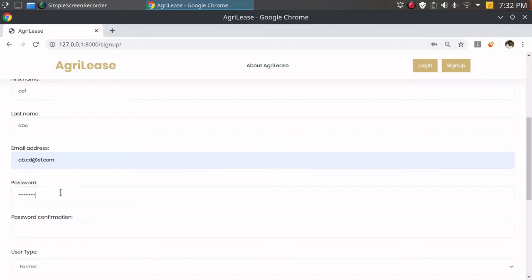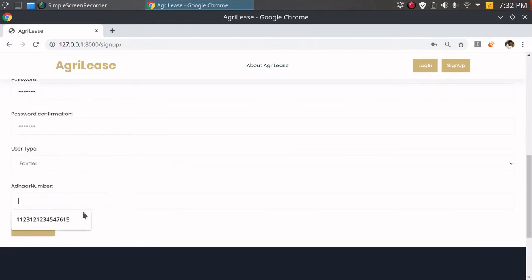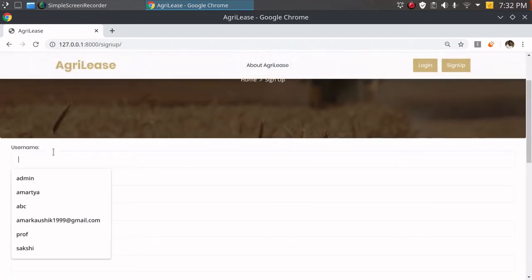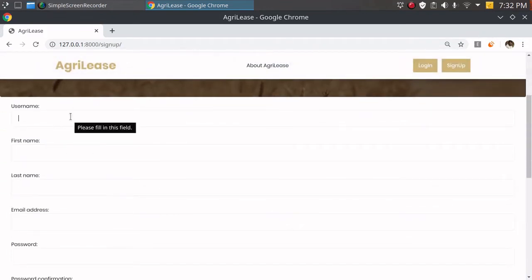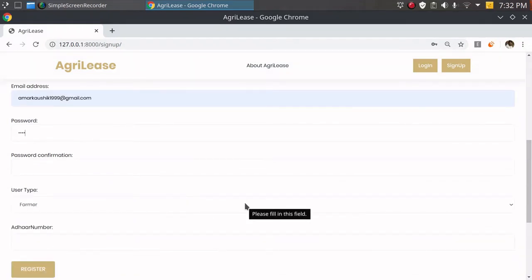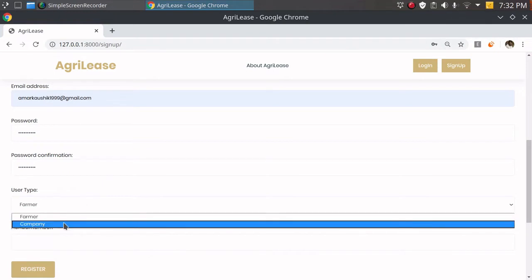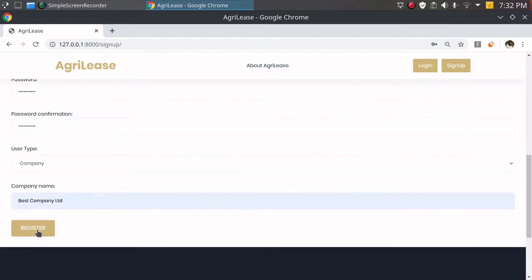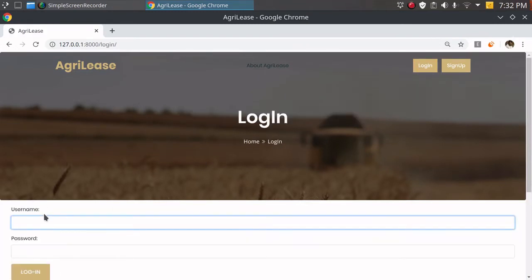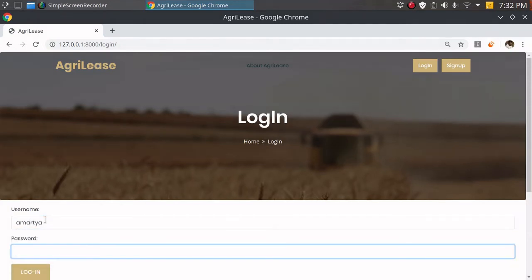Now, according to the user type, the last field is going to vary. For farmer, it will be Aadhaar number, and he registers. So now the register is successful. Now I'm going to sign up a company because companies are the ones who are going to register the land. I enter all the details as before and the password again. And you'll notice as soon as I select the user type as company, I get the company name as the field. I'm going to register it again and the sign up is successful. I'm going to log in as the company so that I can register a land basically.